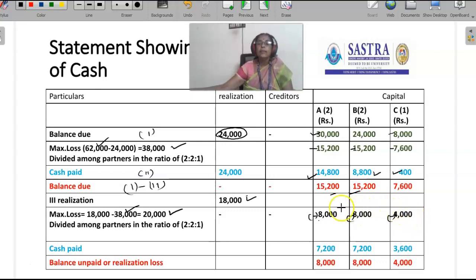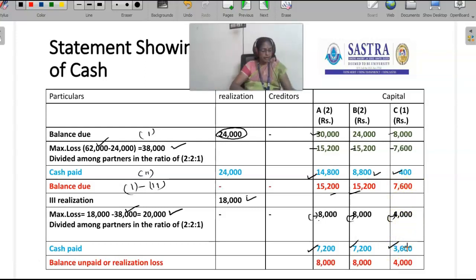From the balance due, this is the maximum loss. Then the balance left on the capital account will be the amount payable to the partners. So how much is left? 15,200 minus 8,000 is 7,200. 15,200 minus 8,000 is 7,200. 7,600 minus 4,000 is 3,600.